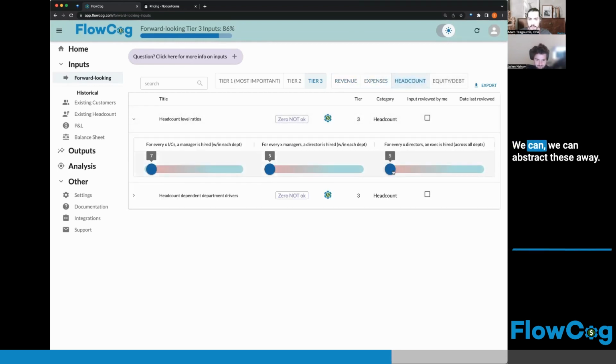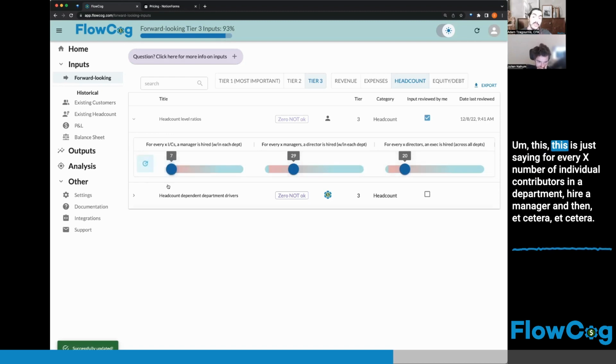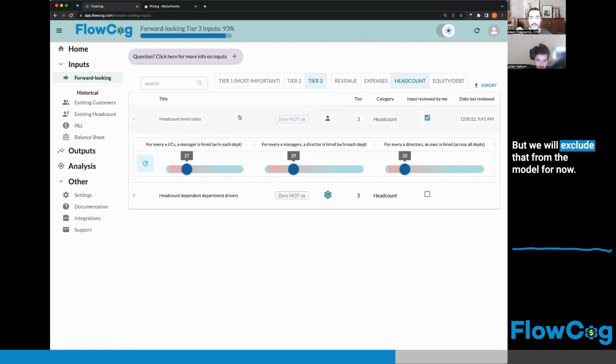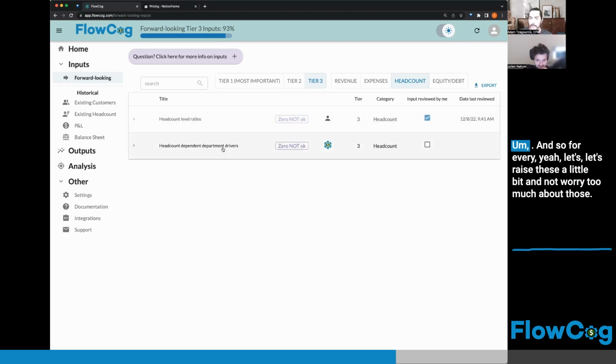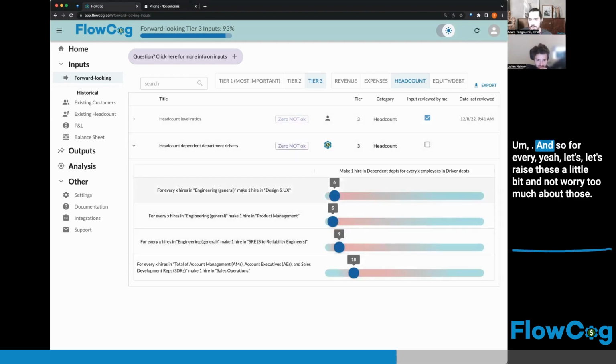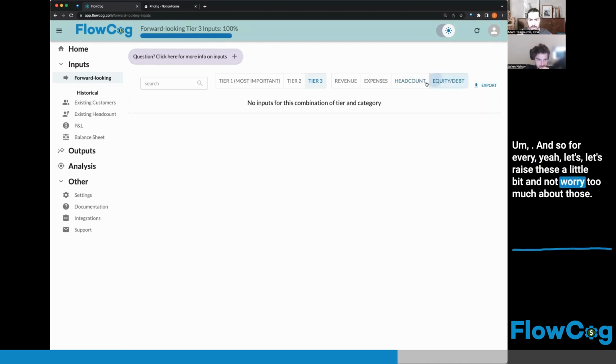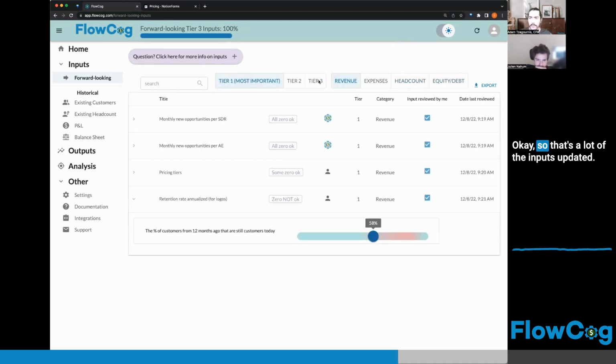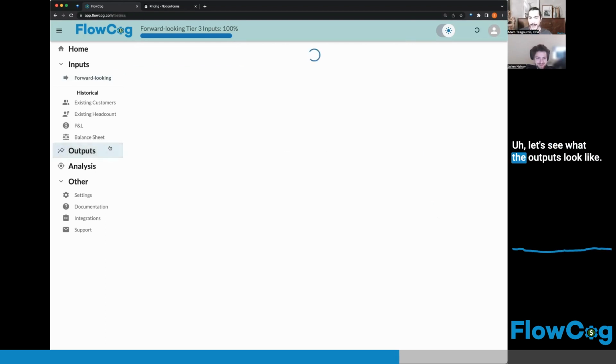Oh, okay, we can abstract these away. Let's not hire. Let's leave these pretty high. This is just saying for every X number of individual contributors in a department, hire a manager, and so on. But we'll exclude that from the model for now. So for every, let's raise these a little bit and not worry too much about those. Okay, so that's a lot of the inputs updated. Let's see what the outputs look like.